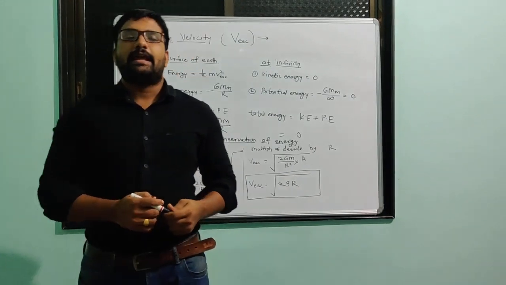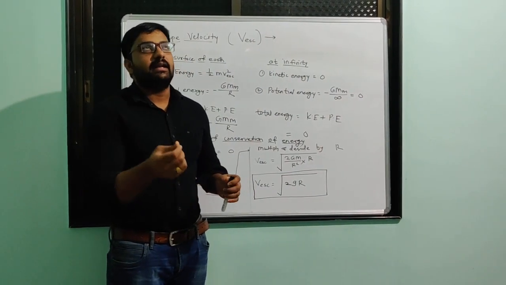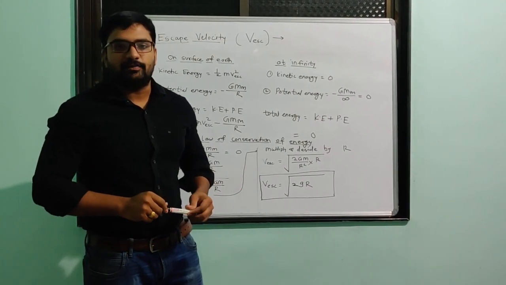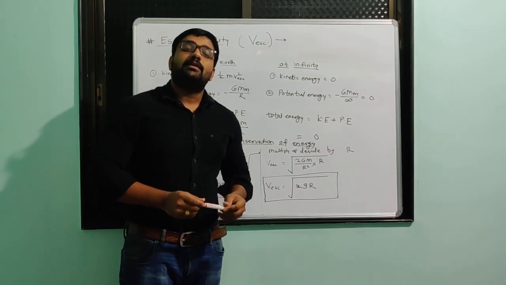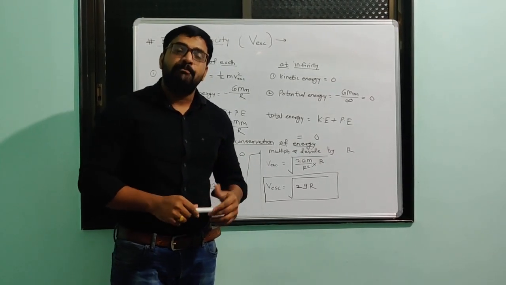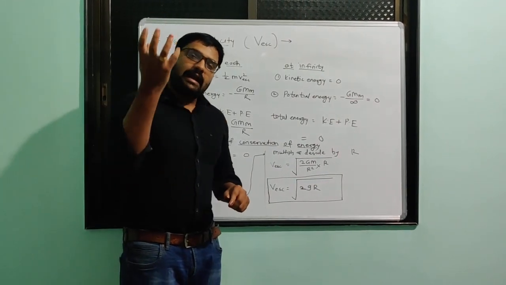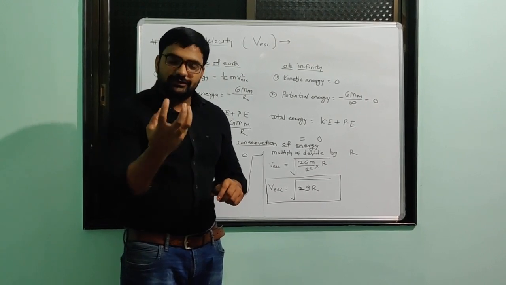Now consider one example. Suppose I take one stone in my hand and throw that stone vertically upward. Then we have studied in the topic of Earth's gravitational force that Earth applies a gravitational force on that stone.